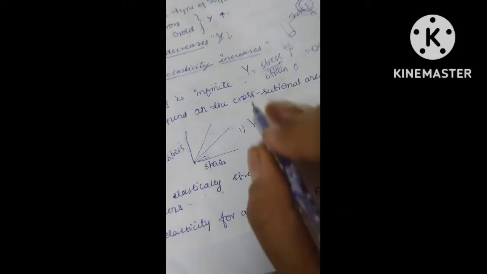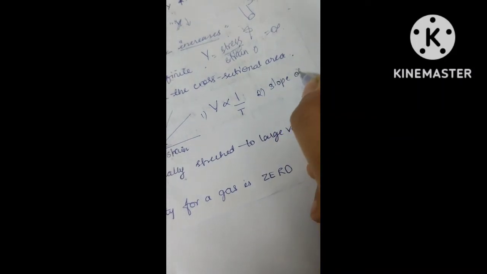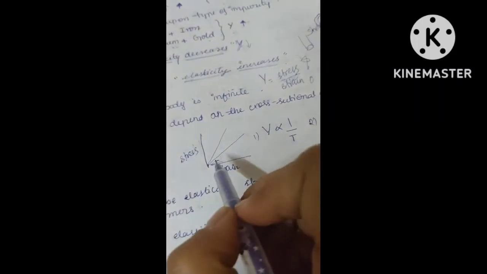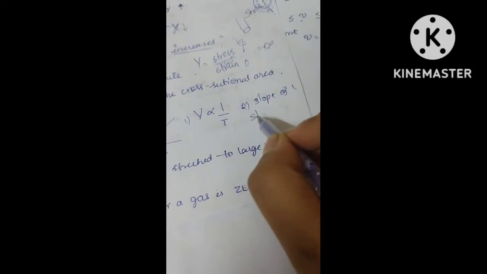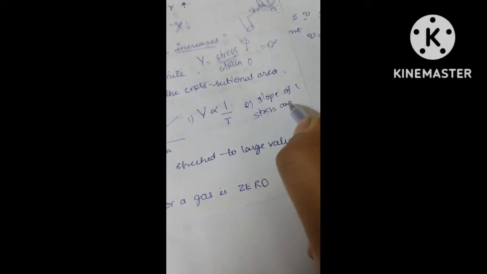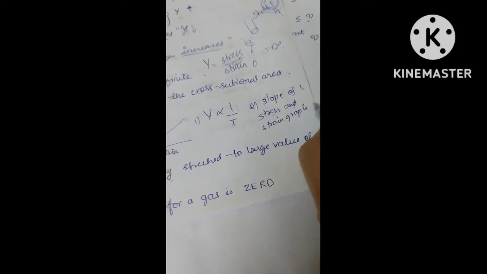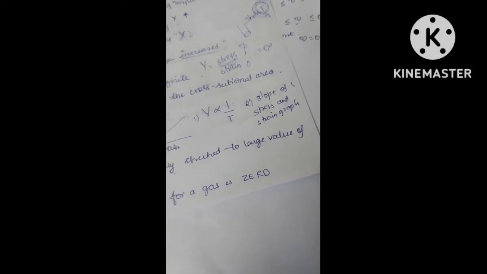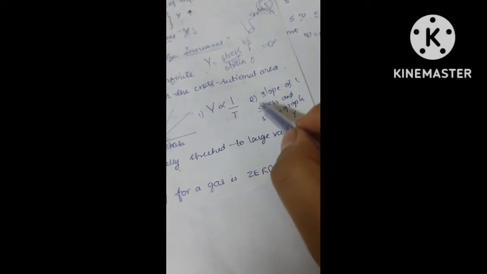That is the first hint. Second hint: remember the slope of the stress and strain graph. Here I have given a graph of strain and stress. Remember, the slope of the stress and strain graph is giving you Young's modulus.